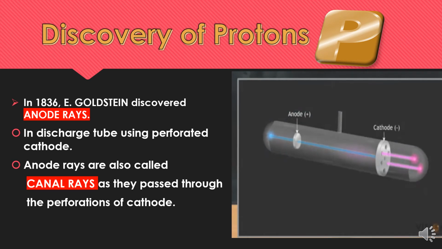And Goldstein also observed that these rays pass in a straight line, and when an electric field is applied, these rays deflected towards the negative plate, suggesting that they are made up of certain positively charged particles, and he named them protons. And also these rays show deflection in the presence of an external magnetic field. So let us discuss now the properties of anode rays.